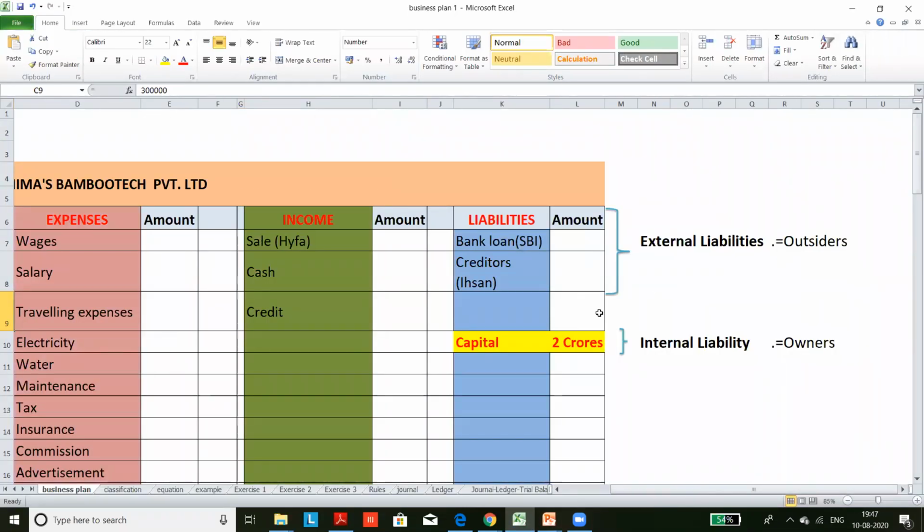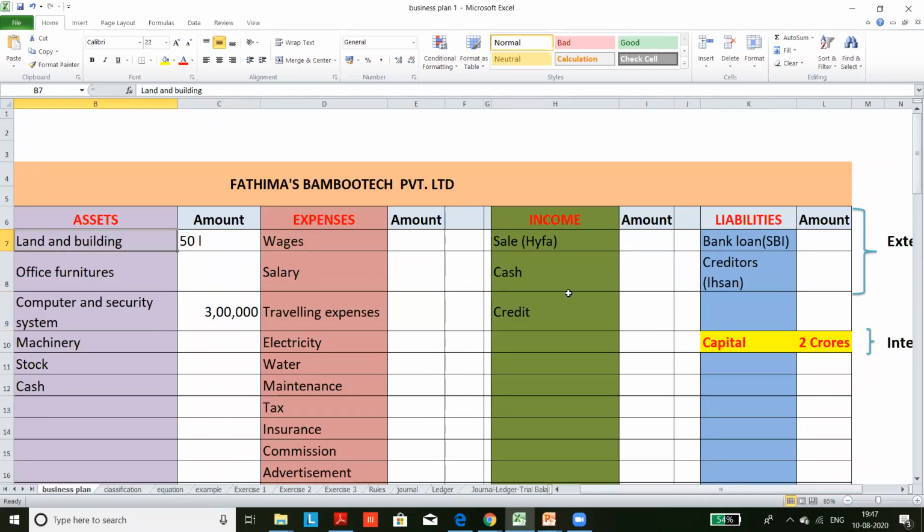So for the new students, we were running a business like this. She purchased assets, and the first sale is to Haifa, our student. Haifa was running a hotel, and she was ready to purchase furniture sets from Fatima's Bamboo Tech. She purchased 20 lakhs worth of furniture sets. She paid 10 lakh and 10 lakh is on credit. This was the case.